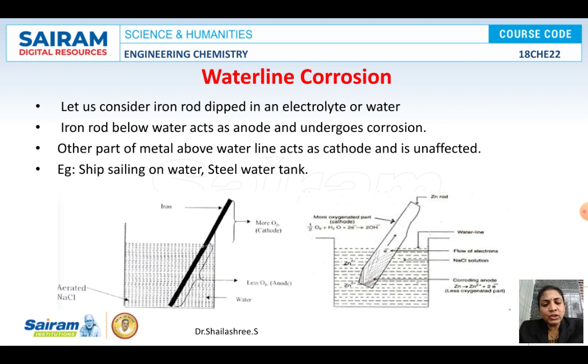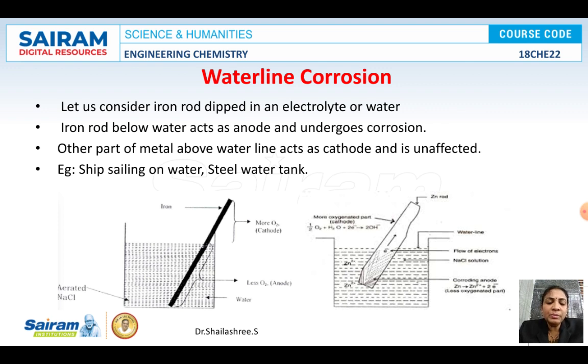Or once again you can show the same example, a copper or iron rod or a zinc rod dipped in an electrolyte solution. The area which is under water is anodic. Anode will undergo corrosion, right? So the corrosion will be spreading from just below the water line to the whole metal. For this, the examples are ships, which will be sailing on the water almost all the time, and steel water tanks which will be partly filled with water most of the time.